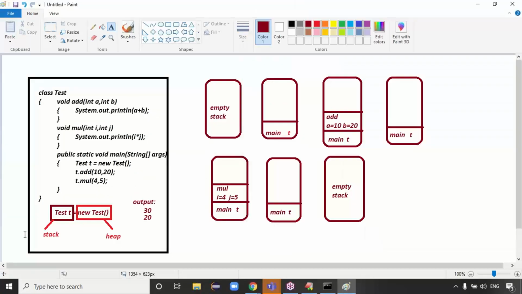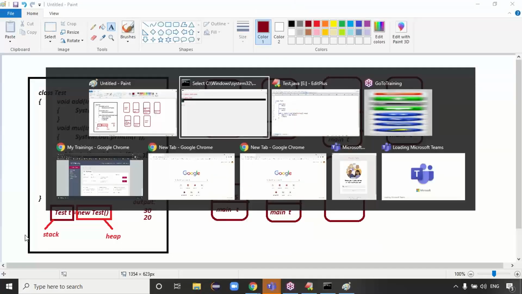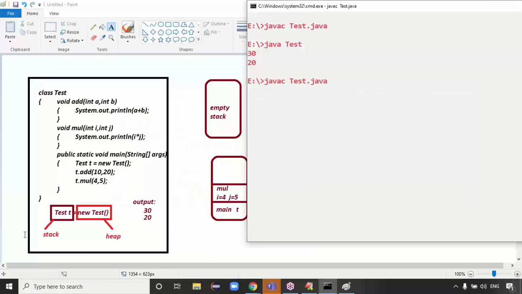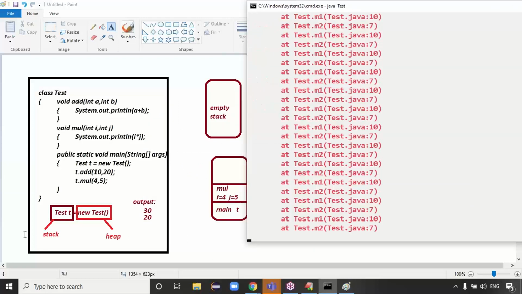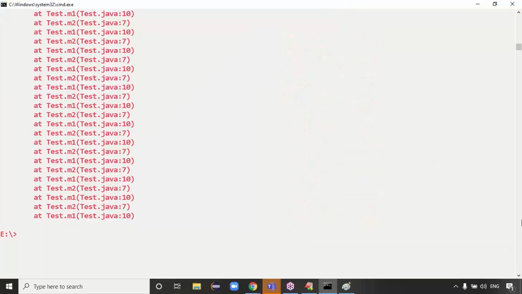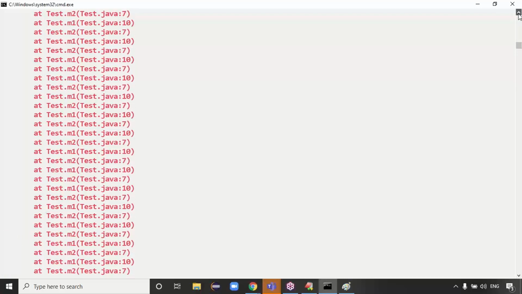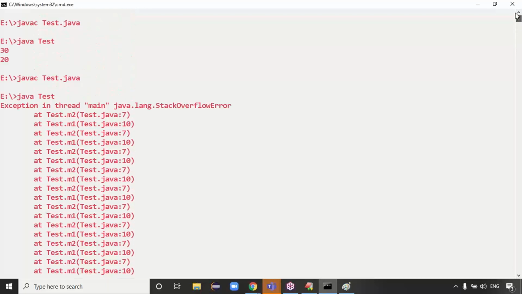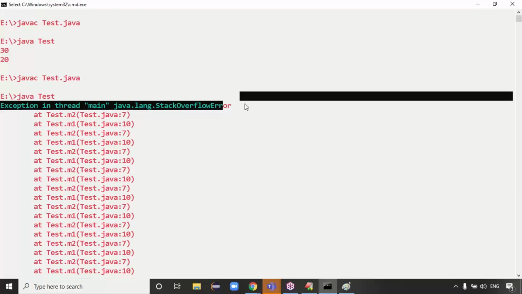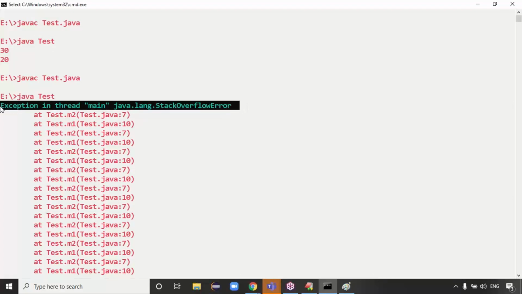Exactly. If you want, you can see the stack overflow error once. The code is compiled fine. The Java class is the test class here, right? See guys, the method entries keep on storing. At the start itself, you got the error, something like stack overflow error. When you call the methods recursively, which keep on storing into the stack memory, you'll get which error here? Stack overflow error, right? See guys, what is the error message here?